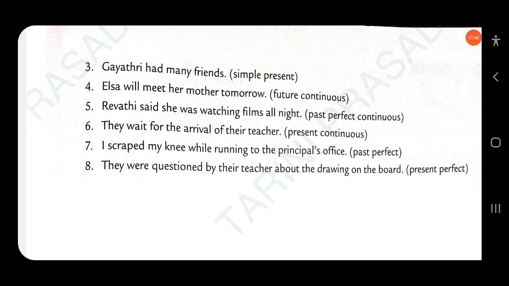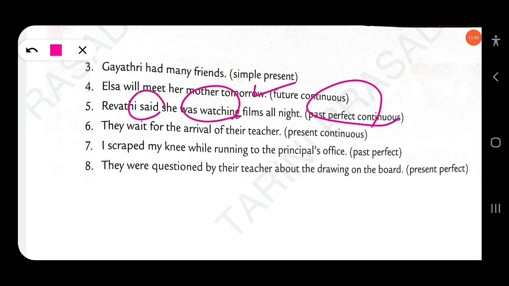Then next question here. Revati said she was watching films all night. You have to change it into past perfect continuous. The sentence is written in past progressive. Here said is an introducing verb, or what we call a reporting verb. We'll study more about this in narration, direct and indirect speech.